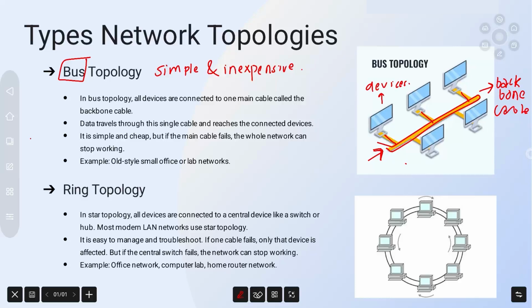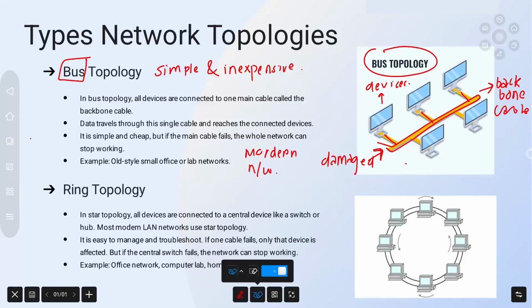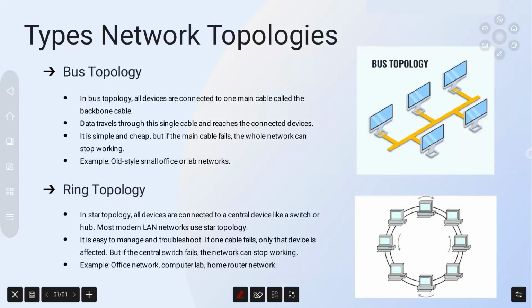However, the major disadvantage is that if this backbone cable gets damaged or stops working, the entire network will fail. Because of this limitation, bus topology is not commonly used in modern networks. I hope you have understood what bus topology is.